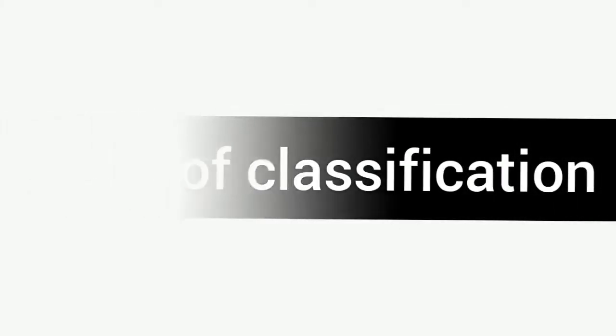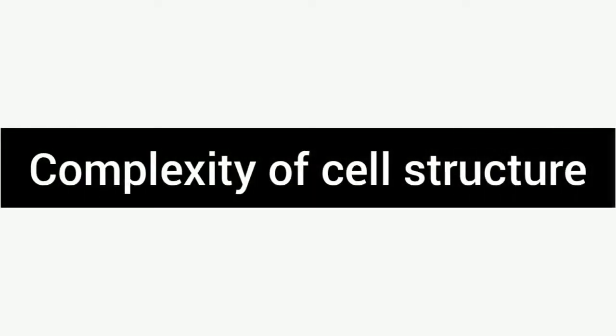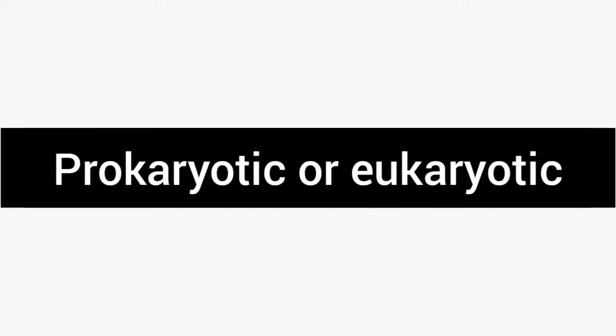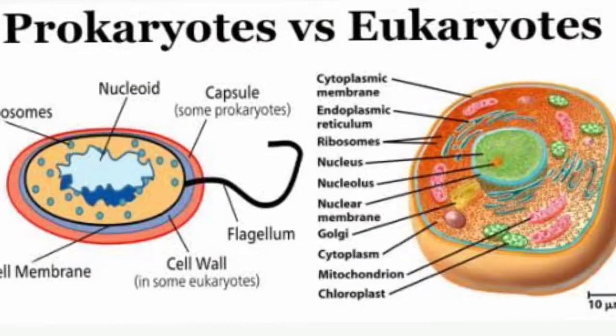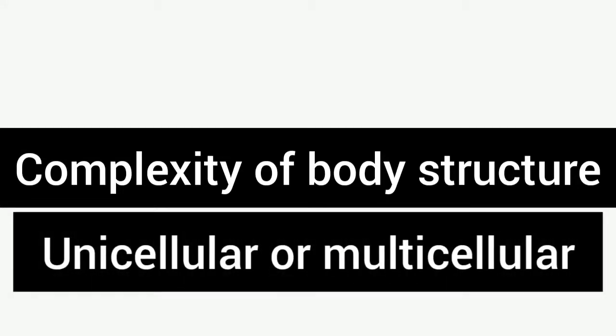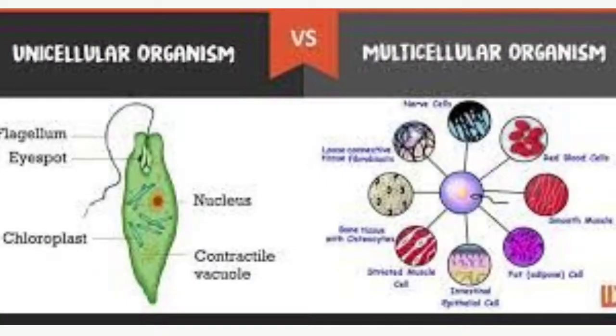Now what are the bases of classification? On what basis were all these organisms classified? First was complexity of cell structure, meaning either they are prokaryotic or eukaryotic, meaning the nucleus is well bounded and prominent, or the nucleus is without boundary, without a membrane. Then the second one was complexity of body structure, meaning the organisms are unicellular or multicellular. On the basis of this also they are divided.